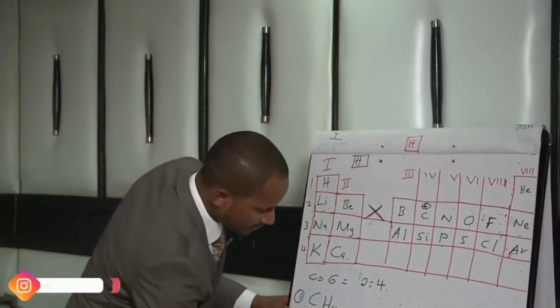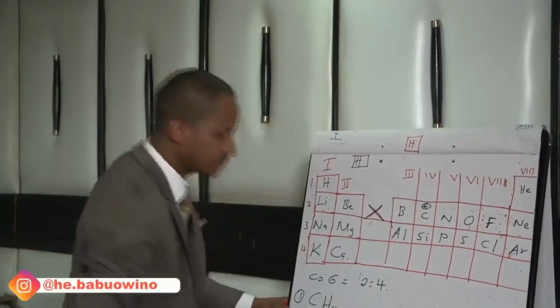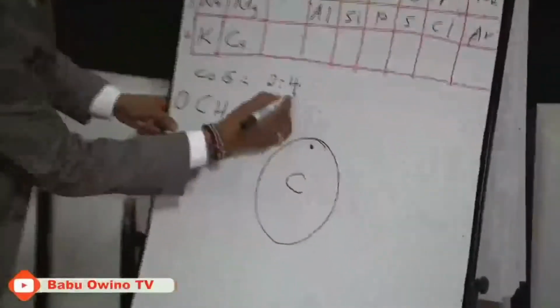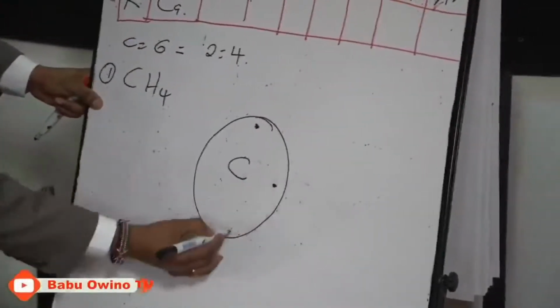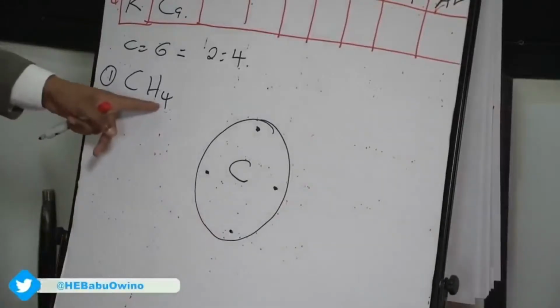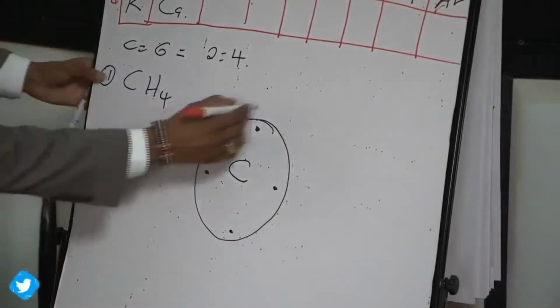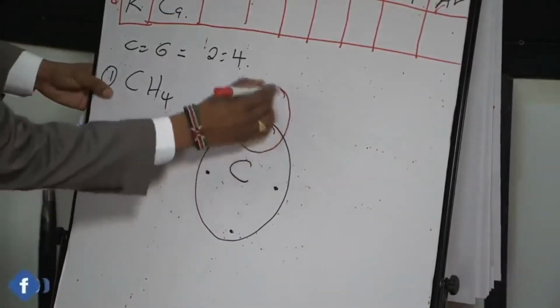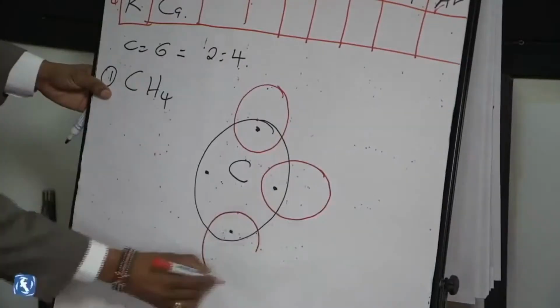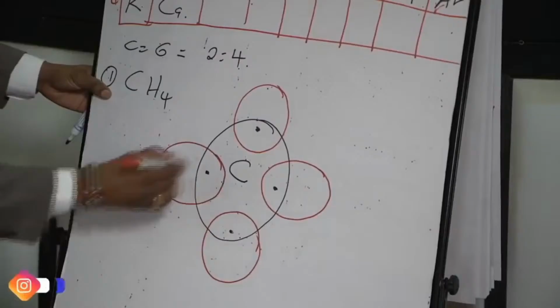So we have that carbon. Carbon already has 4 electrons here: 2, 3, 4. Identify them. Then we need 4 hydrogen atoms. So when we have hydrogen, I'm using different pens so that at least we can differentiate.